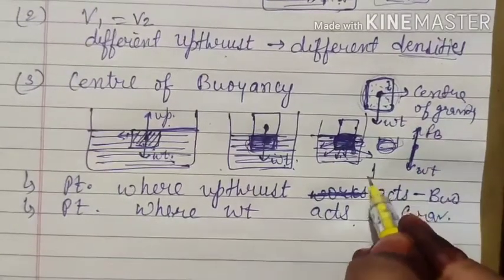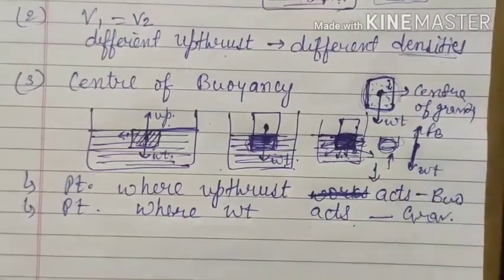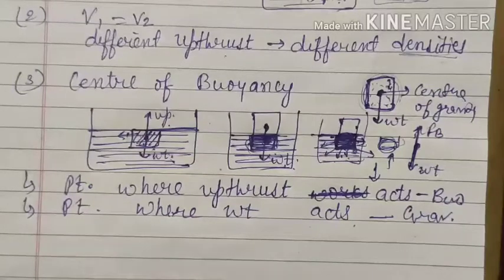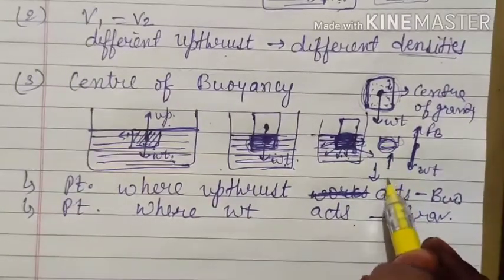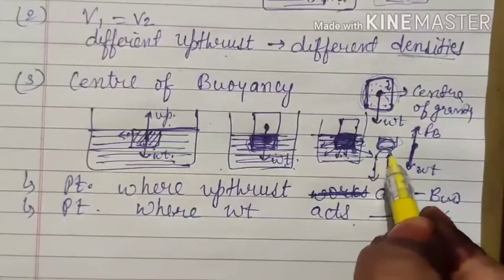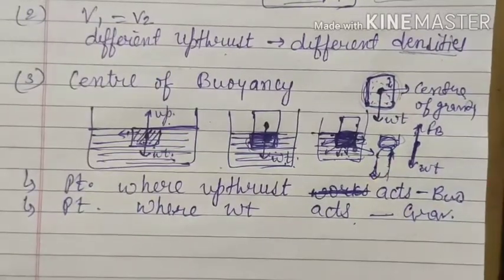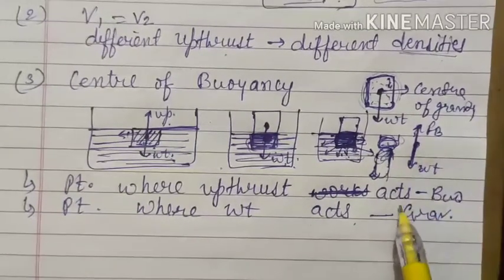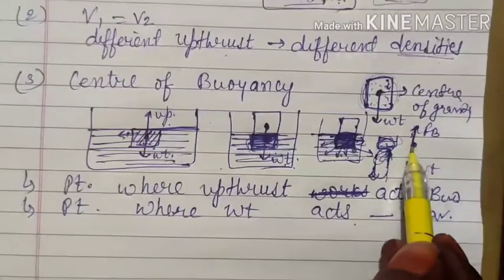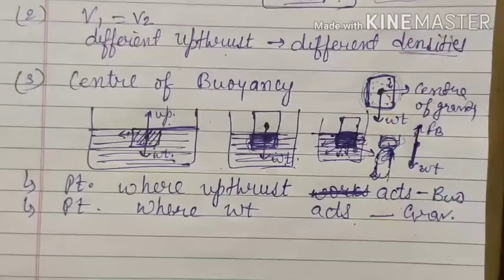If their line of action is different, that means they are acting along different parallel lines, then they will produce torque. Then we will not have any resultant force, but we will have torque. So your center of gravity and your center of buoyancy will be on the same line, but they can be the same point or different points. Still, the center of gravity will be constant. It will not change, only the center of buoyancy can change.